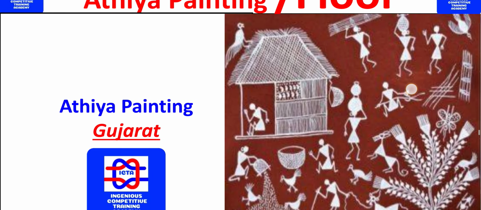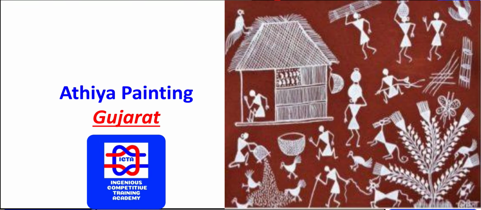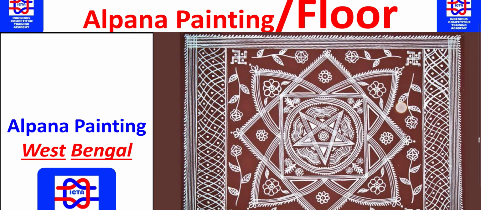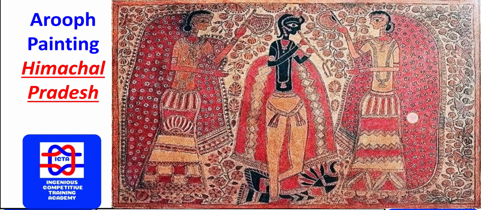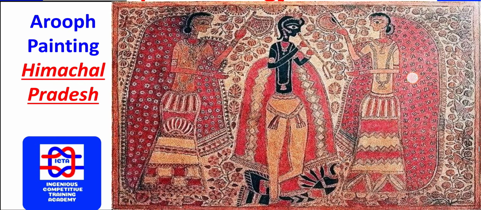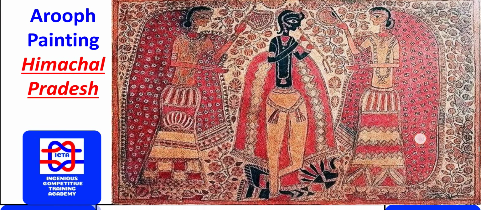When it comes to the Athiya painting, you will find this type of painting in Gujarat. We have a floor painting, that is Alpana painting. We will find this type of painting in West Bengal. It's one type of floor painting. So we have wall paintings and we have floor paintings. Here we have Aroop painting, which is located in Himachal Pradesh, and this is also one type of floor painting you will find in Himachal.